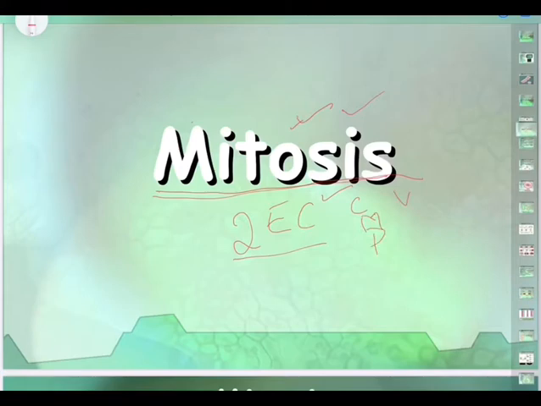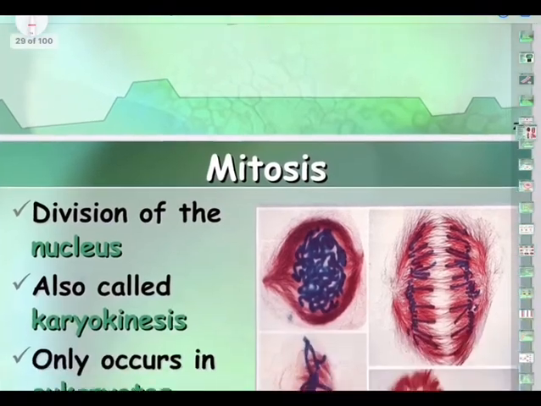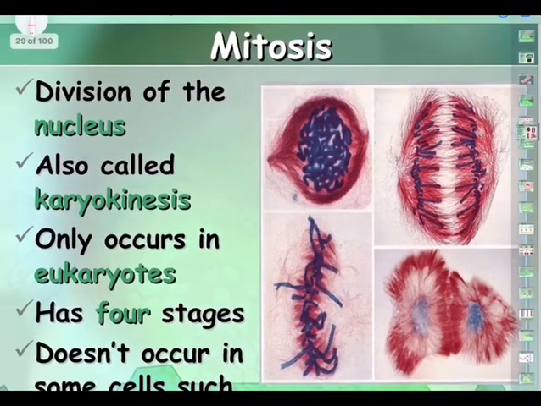And when we say equal cells, they are equal in all respects, like volume of the cytoplasm, number of mitochondria. If it is a plant cell, number of plastids, number of vacuoles, ribosomes, DNA material, everything. In every aspect, both the cells are equal. That's why we say mitosis is equal division. You can remember it as ED, equal division.